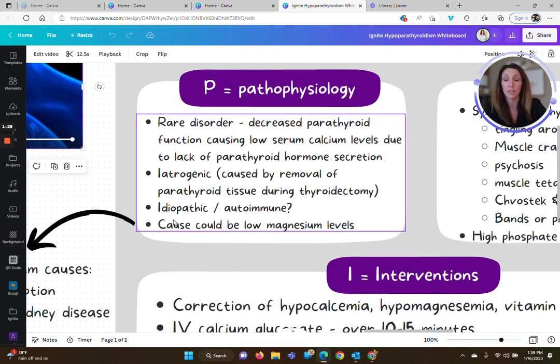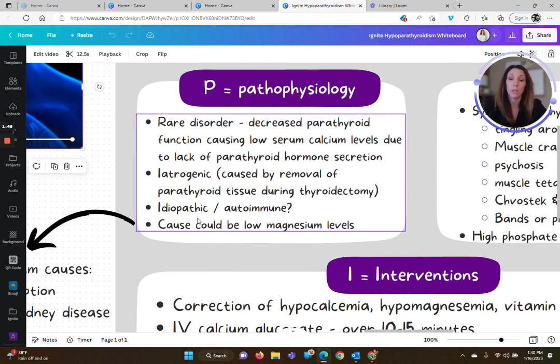And in this case, it is because of removal of the parathyroid tissue. And that most commonly occurs during a thyroidectomy. So somebody has their thyroid removed, and those little tiny glands that are on the back, the parathyroid, get damaged and/or removed, which interferes with our calcium regulation.